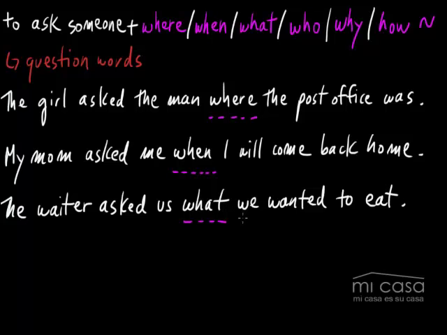Okay? So here, in this case, with what, you're always going to use what as the object. So what in this kind of sentence will always be the object. What, subject, verb. You will never have an object after here because what is always the object in this kind of sentence. Okay? And what does this mean? 뭘 먹고 싶냐고 했어요.